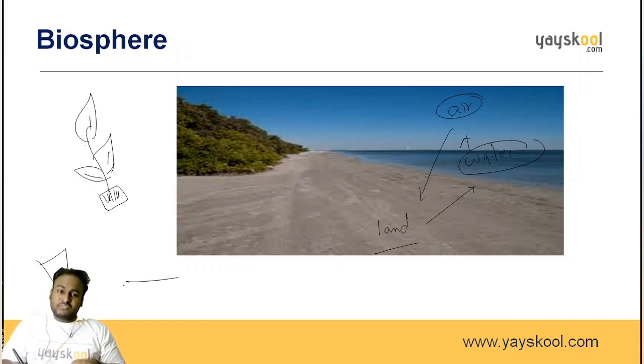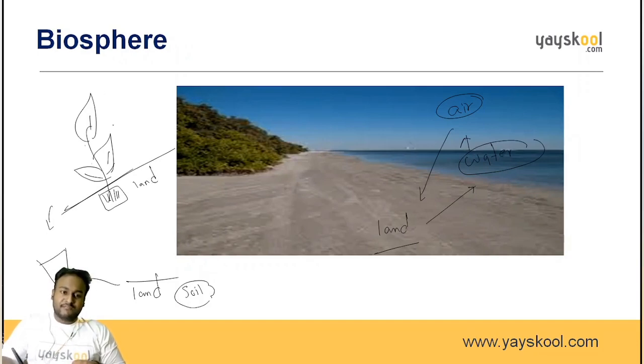What is the basic thing necessary for planting it? Soil. Where do we get the soil from? We get the soil from the land. We take the soil from the land and pour it into the pot, and then we put the plant. For example, let us consider I have planted in the ground only. So this is the land.